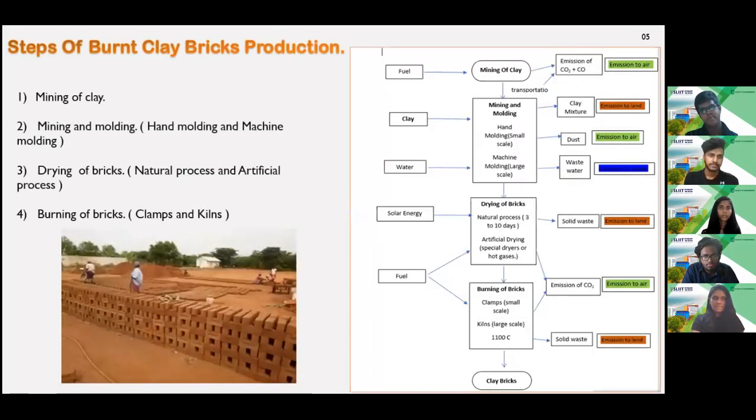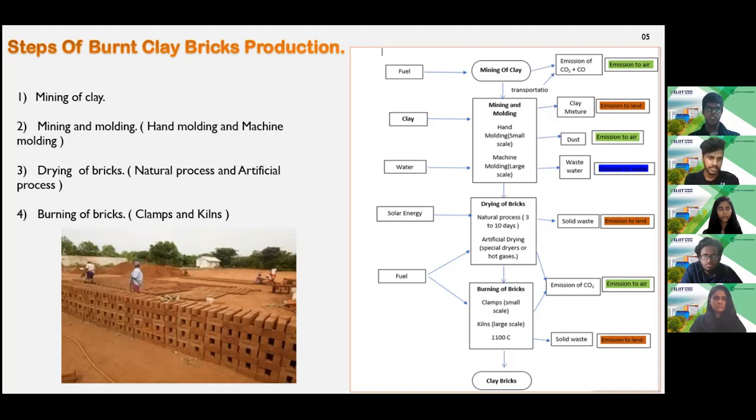In the first place, we need to mine the clay using equipment and manpower. Then we need to mold the clay using machinery or hands. Also, it needs water to do the molding. After the molding is done, bricks need to dry for a few days. But if we want to dry them fast, we can dry bricks artificially using special dryers or hot gas. Finally, bricks need to be burned until they reach the tight combustion with the above properties.